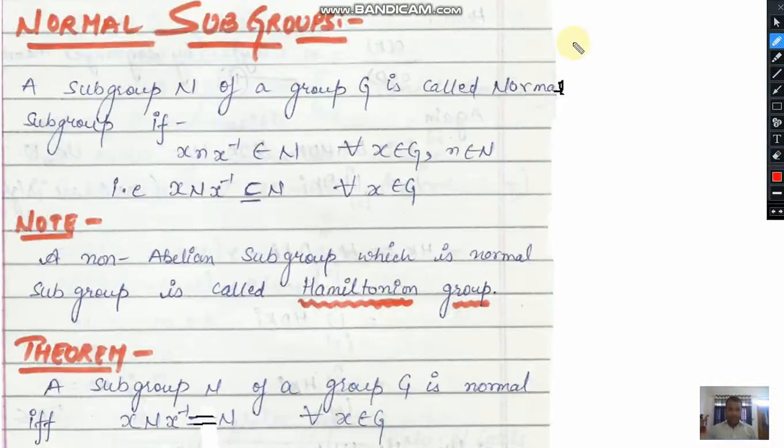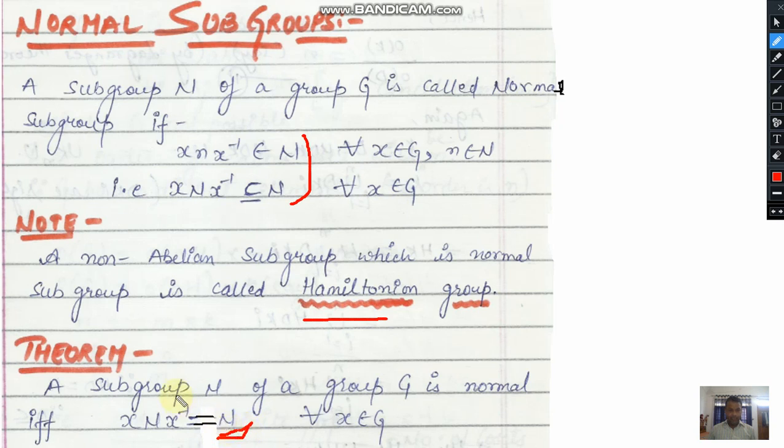During the last lecture, we discussed the definition of a normal subgroup, and we wrote two statements related to the definition of normal subgroups. And we have already discussed that a normal subgroup is said to be a Hamiltonian group if it is not abelian. If it is not abelian, it means it is not following the commutative property, then it is said to be a Hamiltonian group. And we have already proved one important theorem,